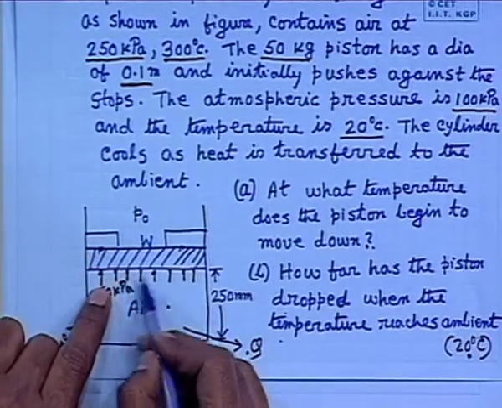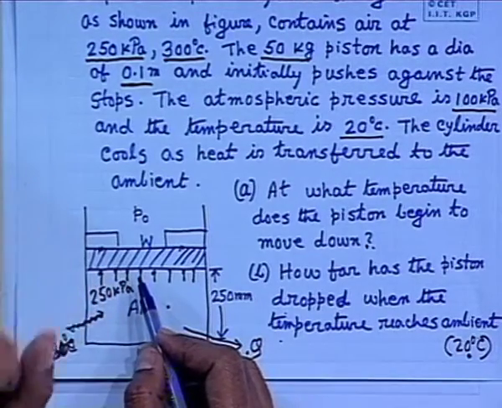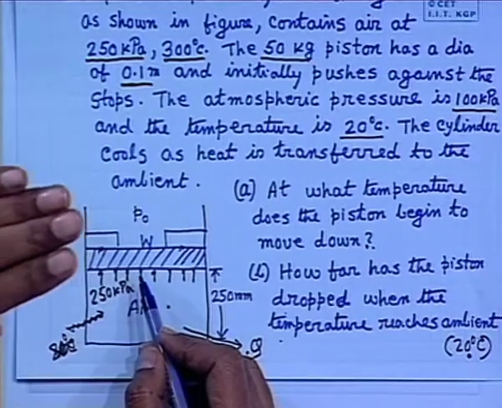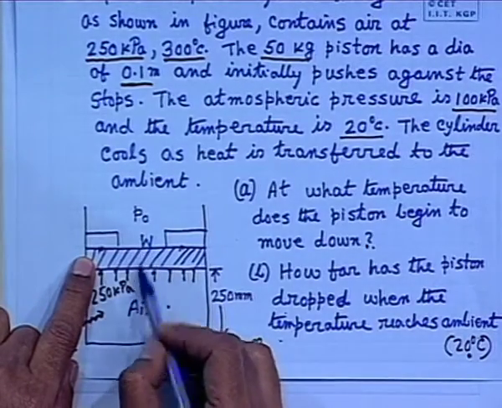Atmospheric, but inside pressure of the gas, why will it be constant? Because always we will consider the piston descends in an equilibrium condition, where we will neglect the inertia of the piston. In a sense, acceleration will be neglected. It is slowly moving. If it moves with a uniform velocity, there is an equilibrium of forces.